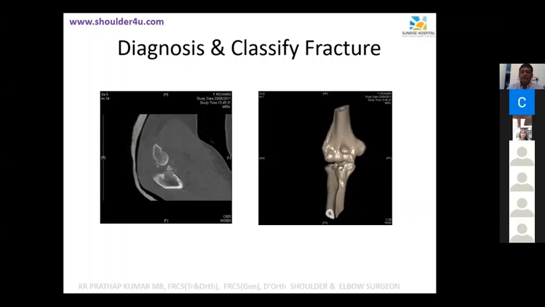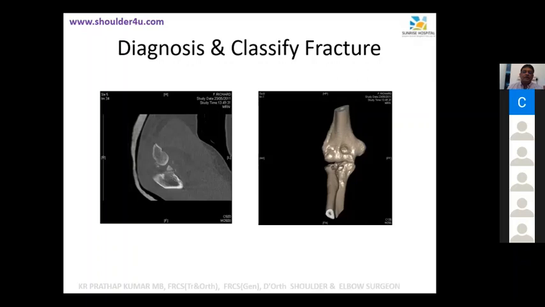Go with the Regan-Morrey classification. You remember that? Type 1 is a tip fracture of the tip of the coronoid. Second one is through the body, and 3 is through the base. Yeah, that's roughly the same.